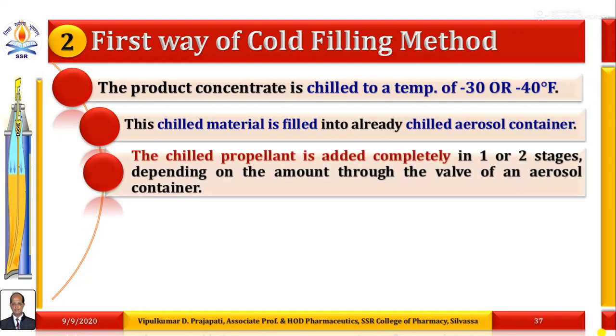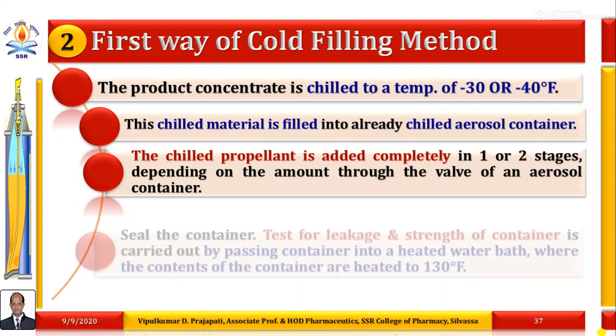Then the chilled propellant is added completely in one or two stages, depending on the amount available, in the aerosol container through the valve of the aerosol container.